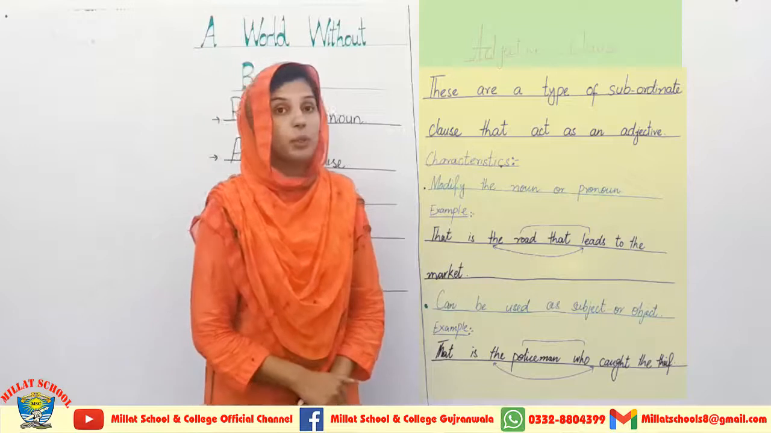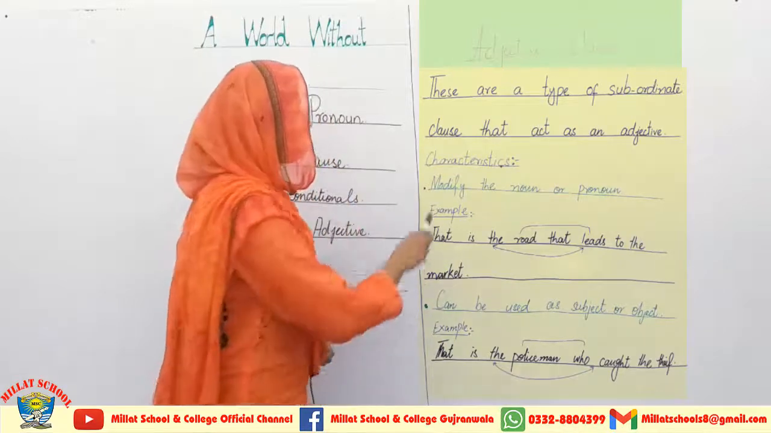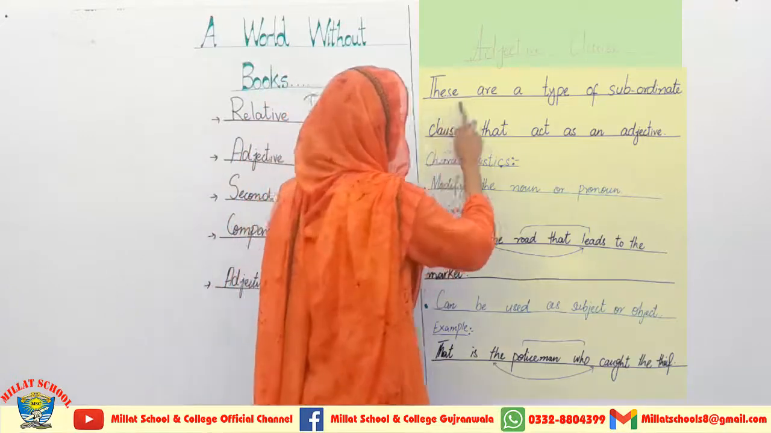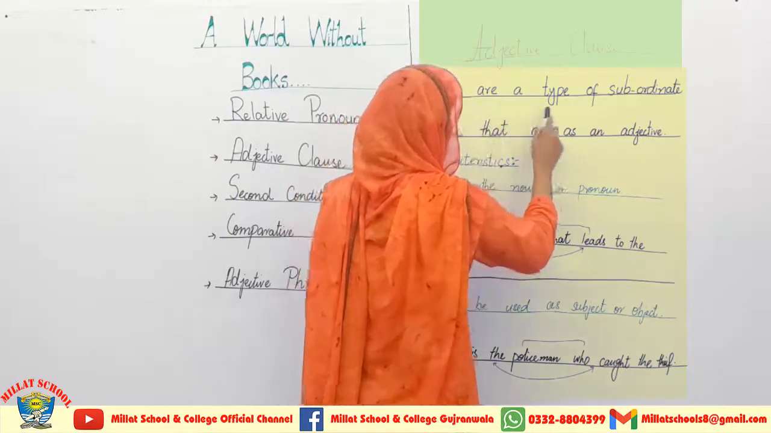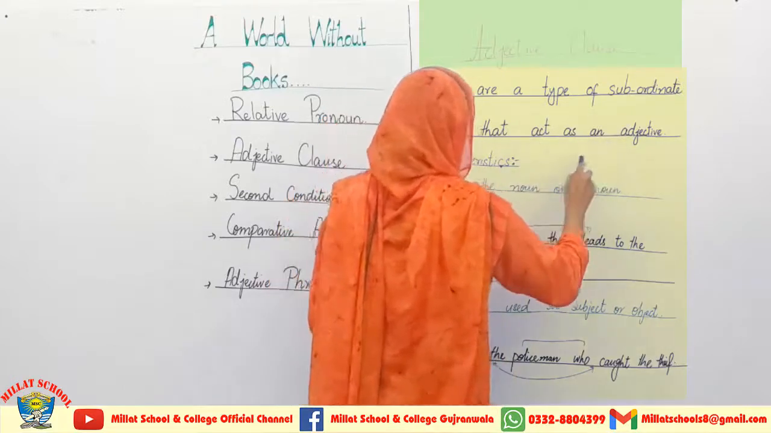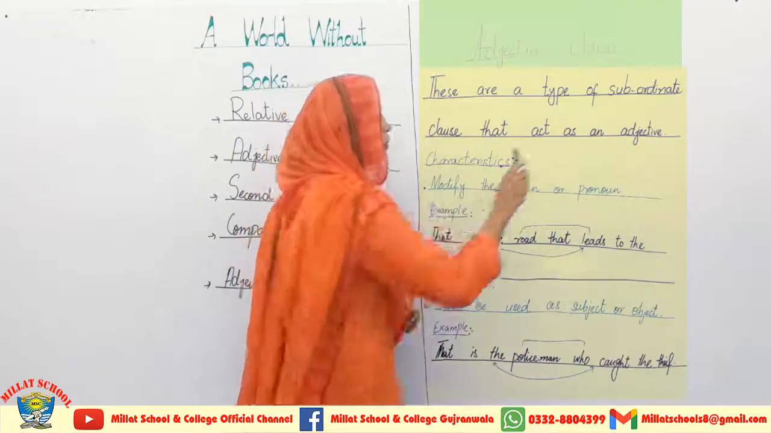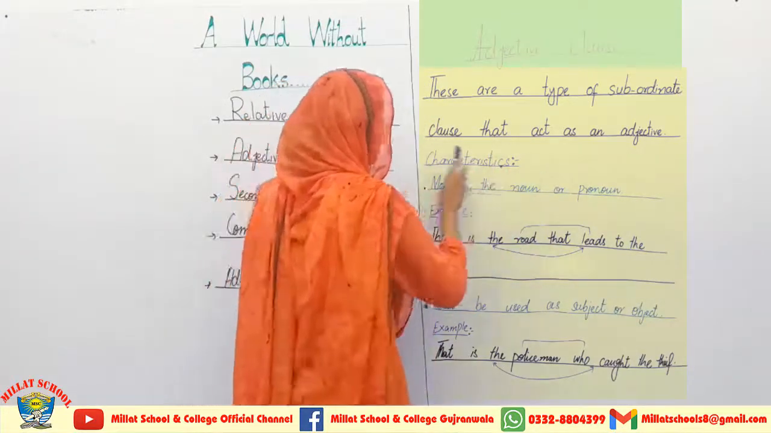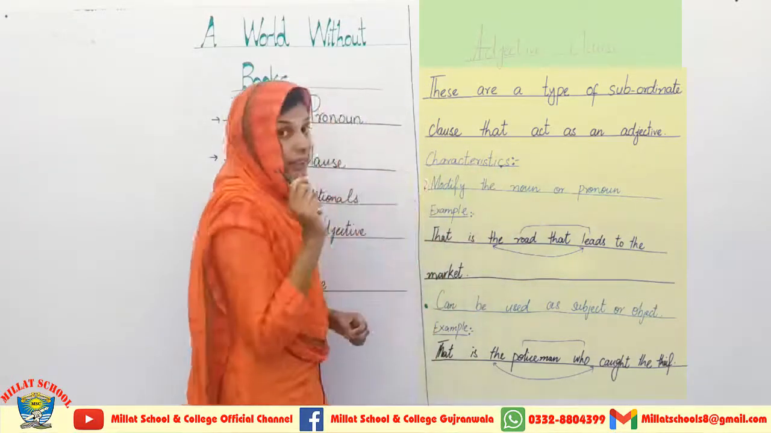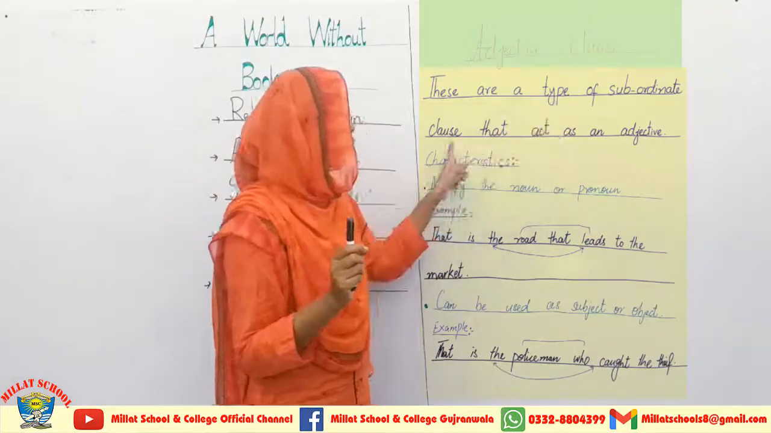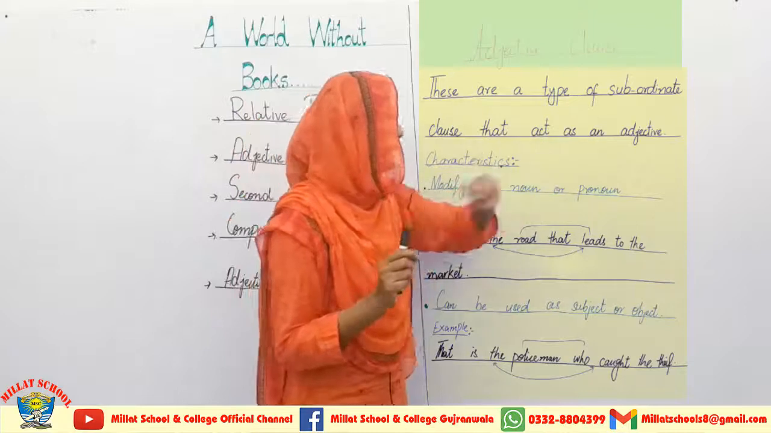Now I am coming towards the adjective clause. Adjective clauses are a type of subordinate clause that acts as an adjective. Now, what is this type of subordinate clause which acts as an adjective? It has two main characteristics, and these two characteristics will help us understand the role of a subordinate clause when it acts as an adjective.